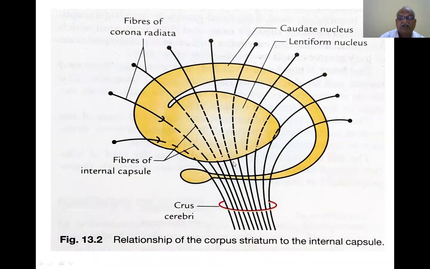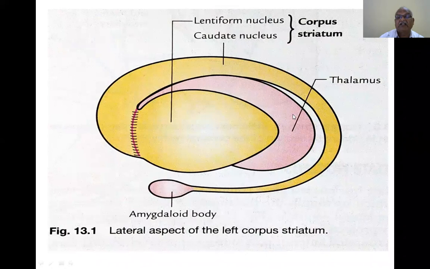So these are radiating fibers. That's why it is called corona radiata. So this is nothing but internal capsule. Now this mass is lentiform nucleus. This is the caudate nucleus. Now this white color one is thalamus. So in this diagram, this is the thalamus.